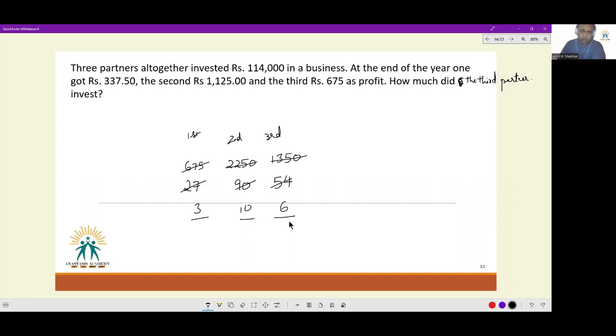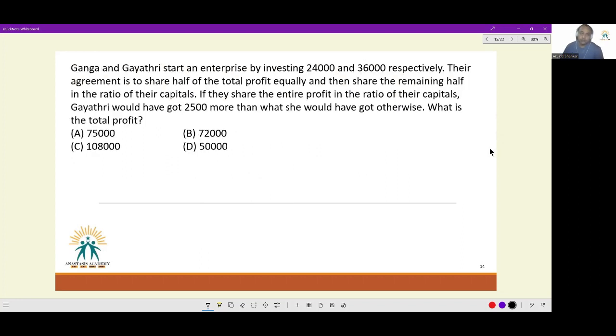Now this is solely on account of the capital that they've invested. So how much did the third partner invest? It has to be 6 by 19 of 1,14,000. Cancel, cancel. This will turn to 6,000, or overall get 36,000 as the answer.